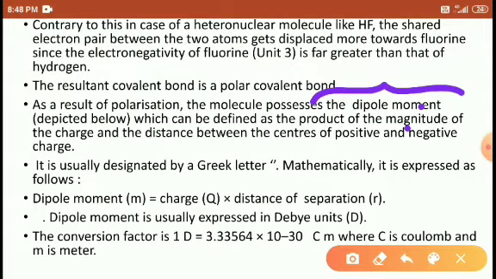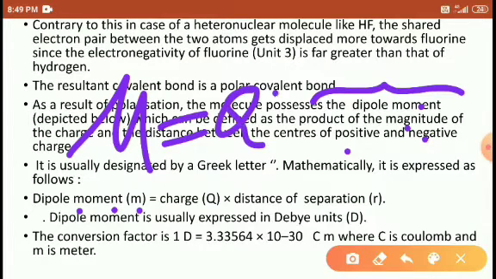charges. So distance develops between the two heteroatoms when they move far apart from each other, they dissociate and definitely develop two opposite charges, and it is mathematically expressed as dipole moment mu, students, like this. Mu is equal to q into r. Q is the charge, r is the distance of separation.